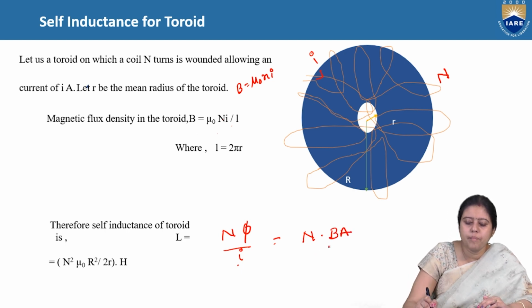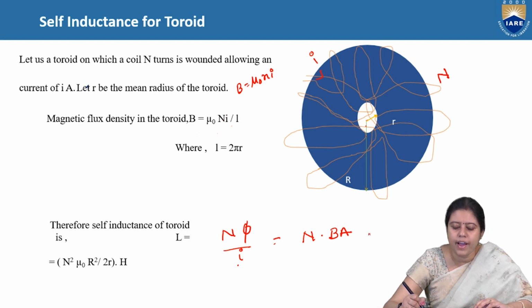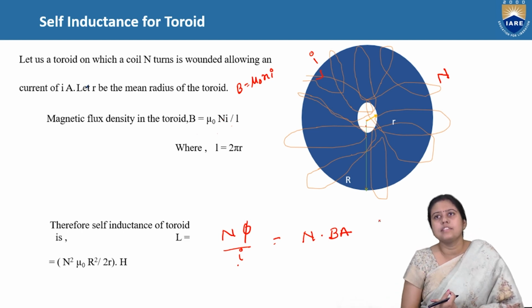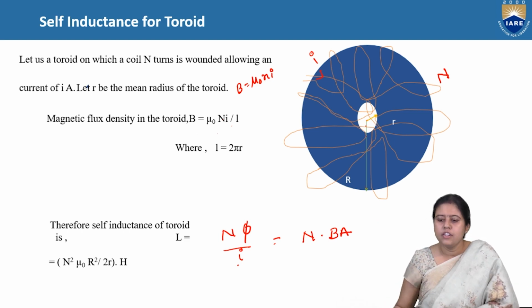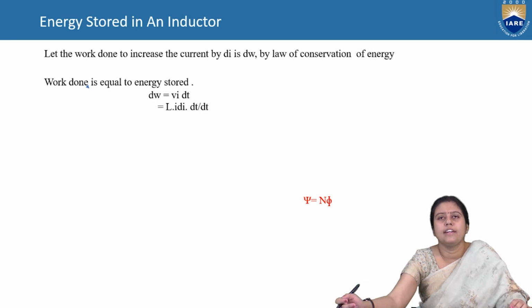So if we put the value, we will get N square mu naught capital R square. Capital R is the outer radius, showing in the green. And for calculation of A, we are getting this by 2R into H. So this is the self-inductance of a toroid.